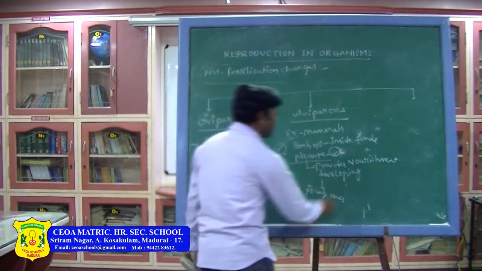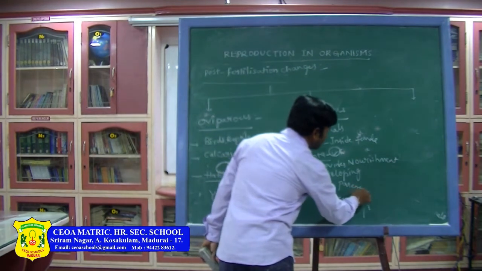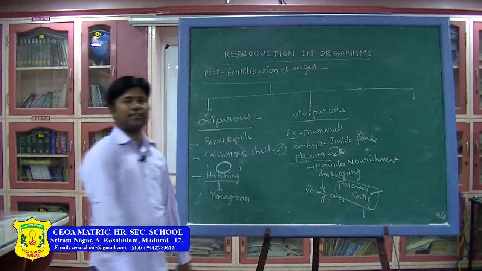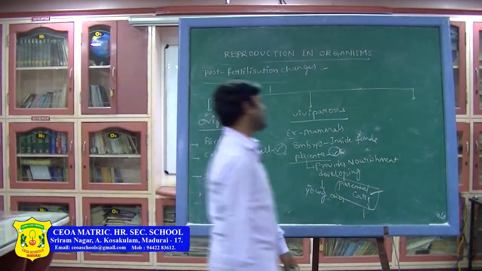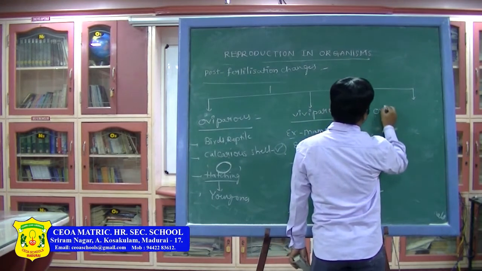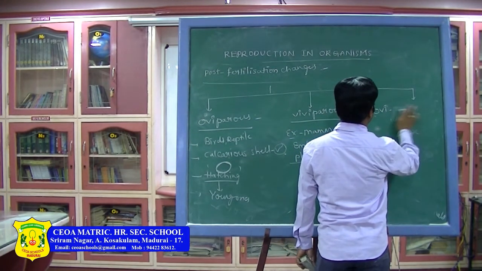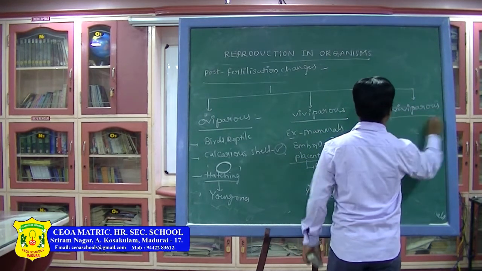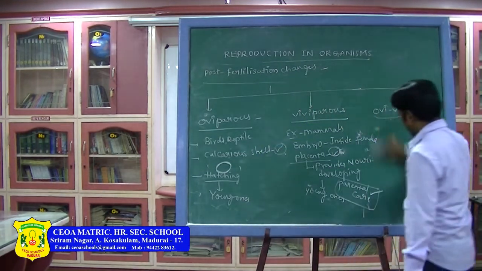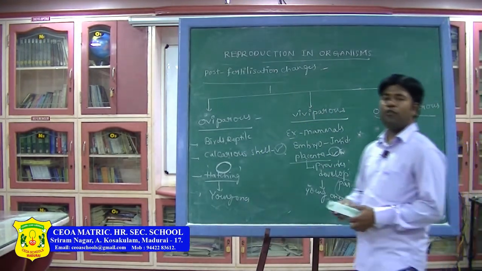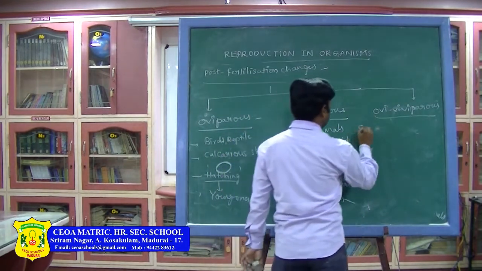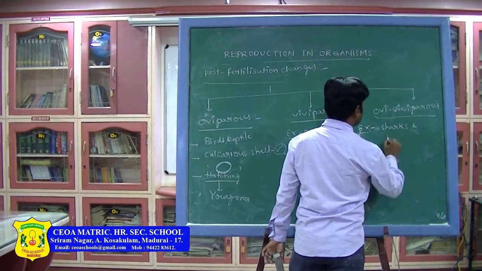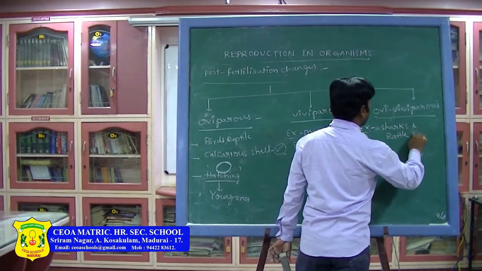One more important characteristic is parental care. Parental care we can see in the viviparous animals. Okay, next we are going to learn about the ovoviviparous. Ovoviviparous animals, for example sharks and rattlesnakes.